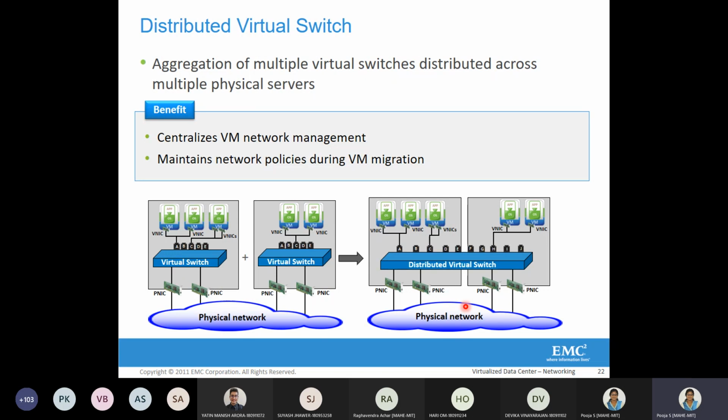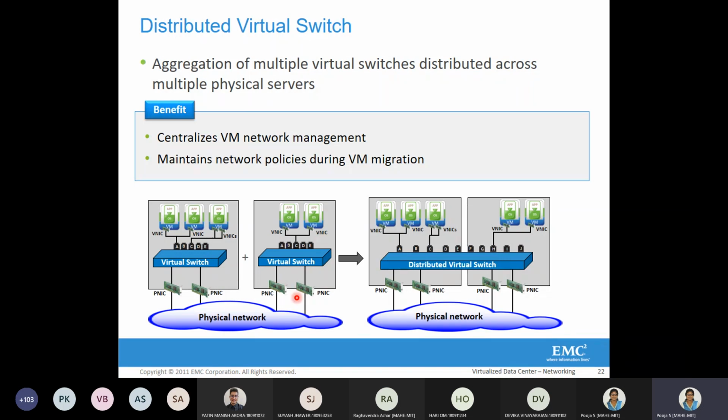In such cases, we can combine these two virtual switches, which are hosted in two different physical servers, and start a distributed virtual switch. Whatever physical network they are sharing, if they combine these virtual switches, it gives a distributed virtual switch. So it is an aggregation of multiple virtual switches across multiple physical servers.